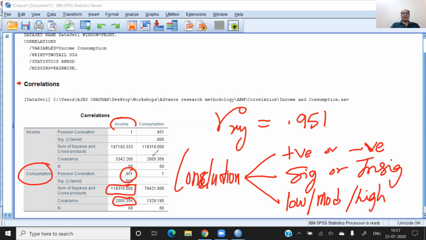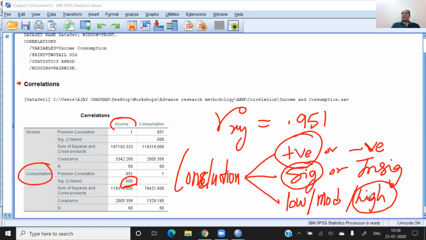So you have to decide three things from the correlation. Here I can say it is positive, and the probability value is also given here, and you can see that the probability value is 0.000. So we can say it is significant, and its value is 0.951, which is high.